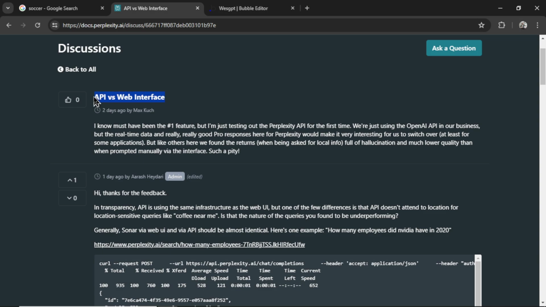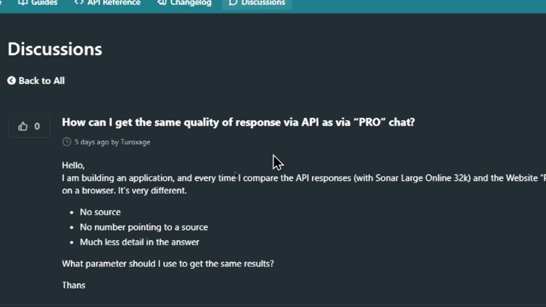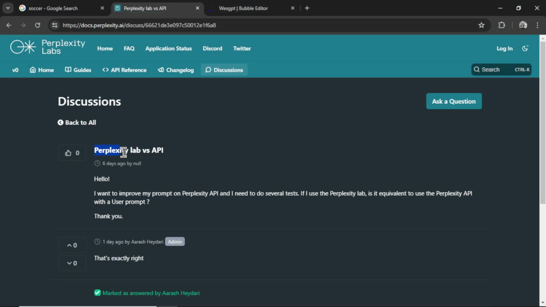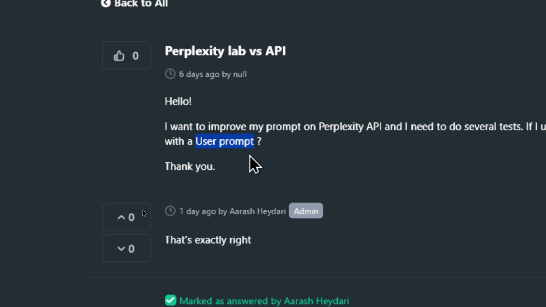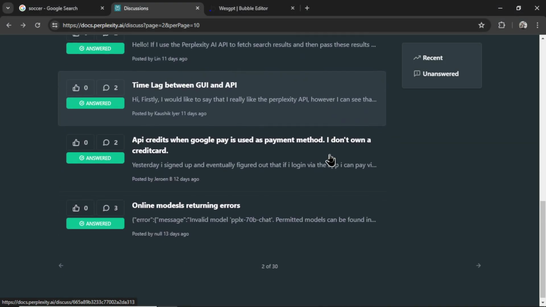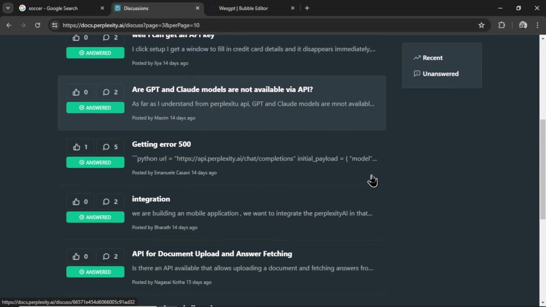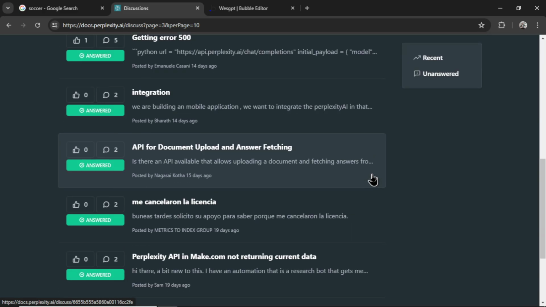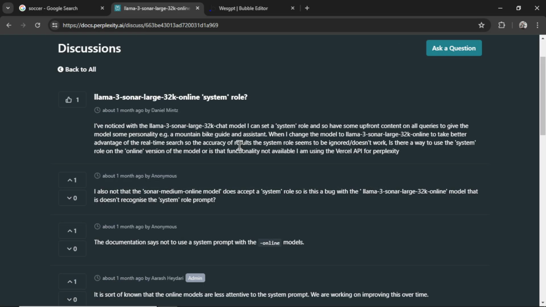This user has noticed the same thing. This user has noticed as well. This user had the same problem. A clue to what we're going to be talking about is right here. Anyways, through all the discussions, I keep coming across the same question, the same problem, but the answer to this issue stemmed from a response on this discussion.